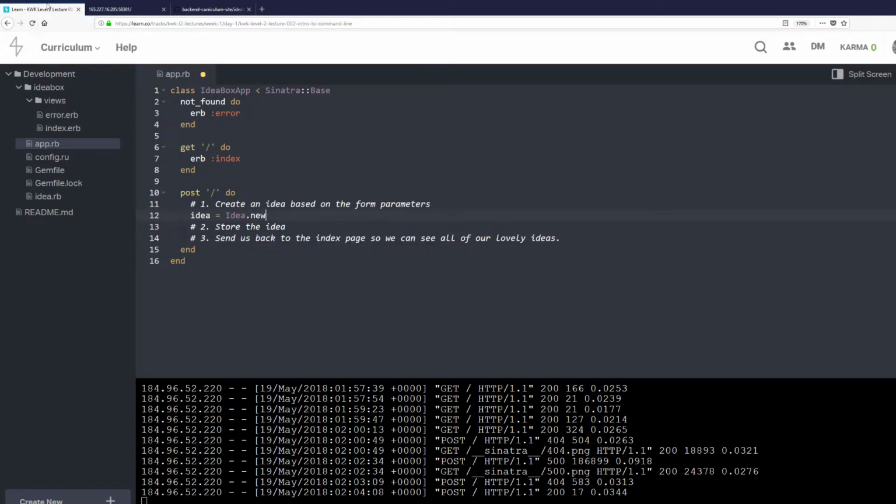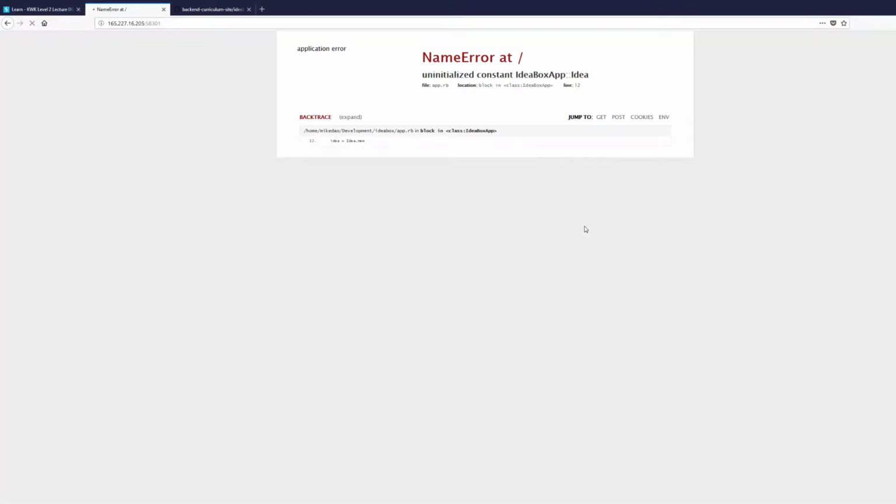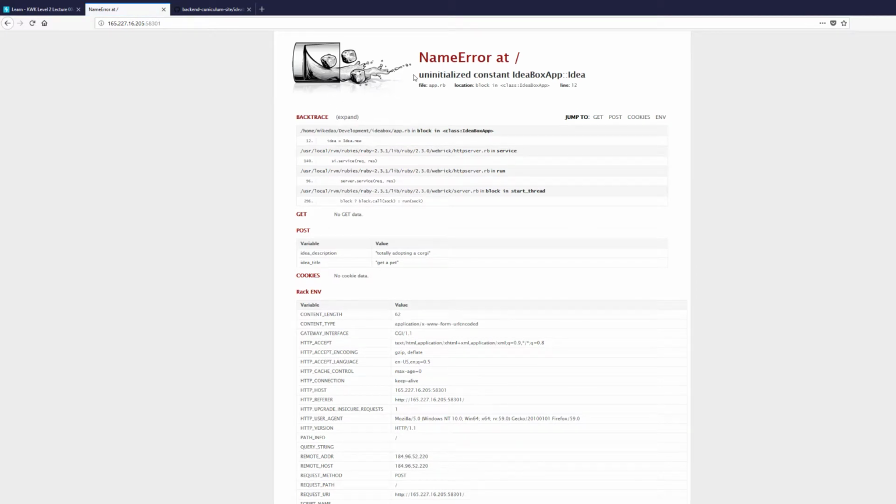And what we do here is, let me go back here. I'm going to save that. I'm going to go here and refresh it. I want to resend the information. I got this error message that says uninitialized constant IdeaboxApp::Idea.